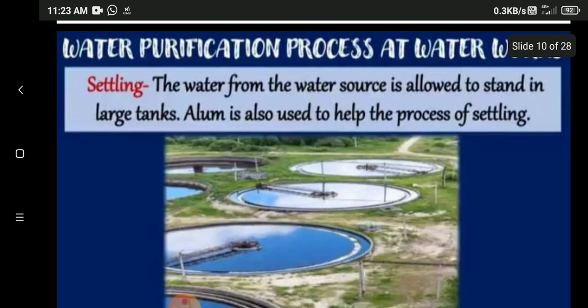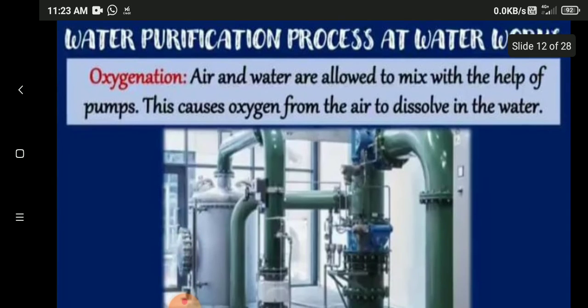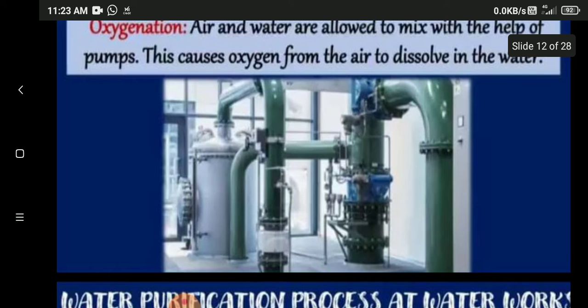Okay, the first step. Secondly, oxygenation. Air and water are allowed to mix with the help of pumps. This causes oxygen from the air to dissolve in water. Can you all see this machine? By this the water is purified.